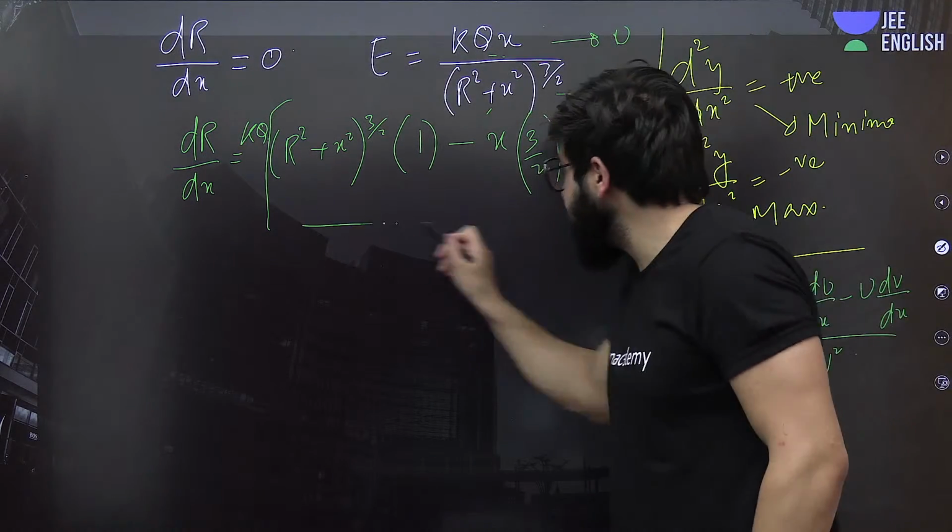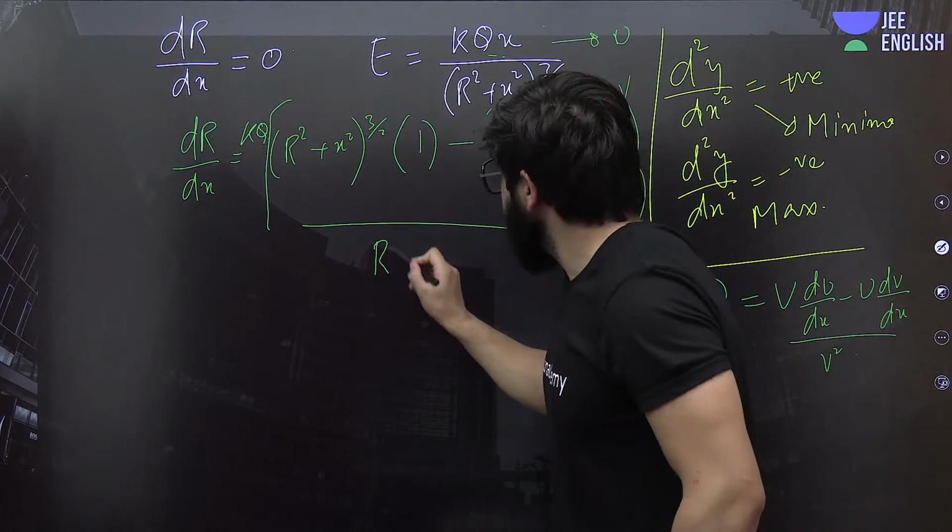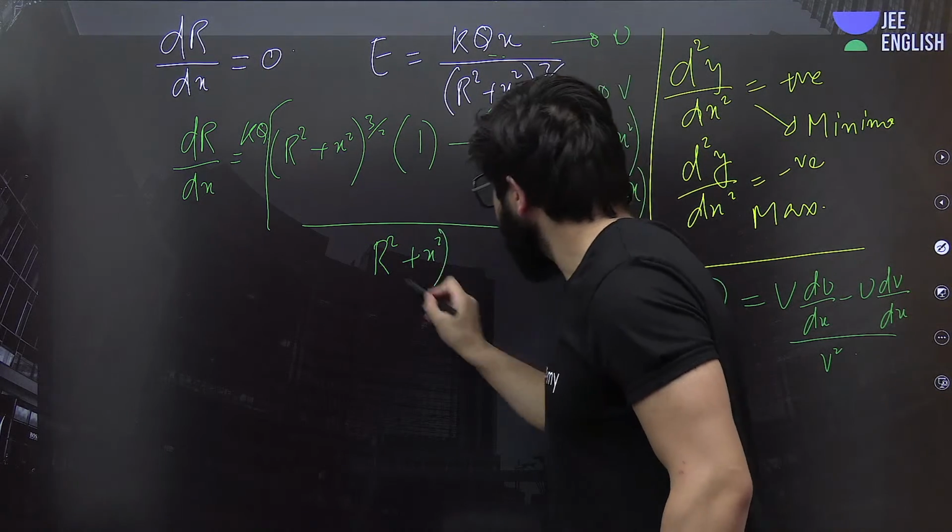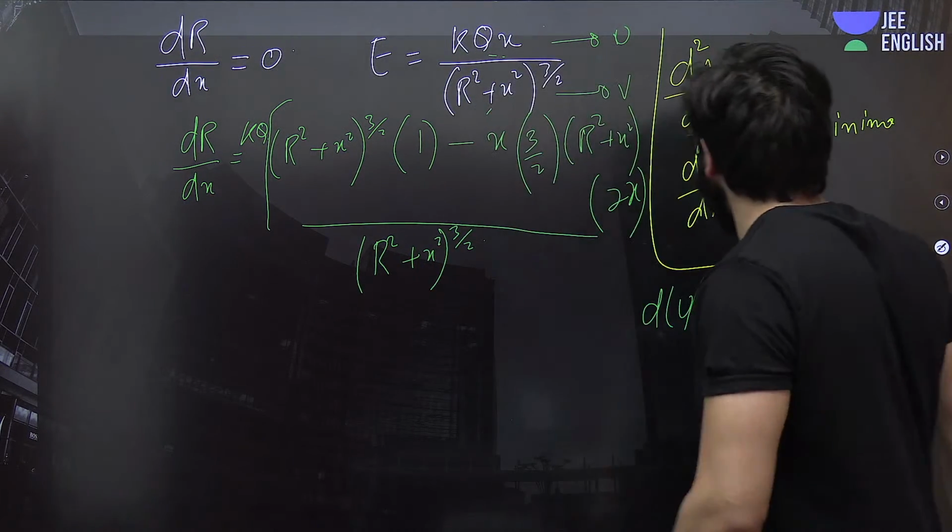And in the denominator we exactly get (r square plus x square) to the power 3 by 2, whole square.